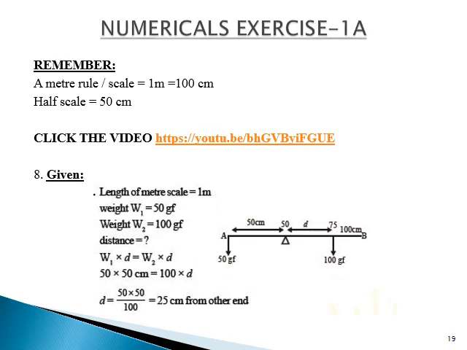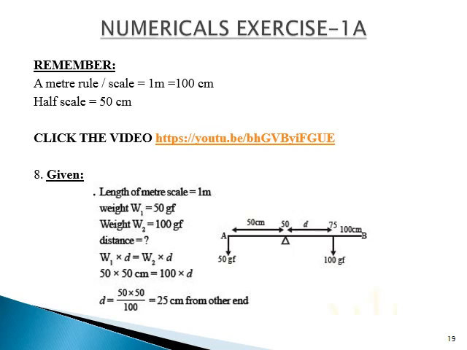Numericals, exercise 1A. Remember, a meter rule scale is equal to 1 meter, which is equal to 100 centimeter. Half scale is equal to 50 centimeter. I am going to discuss the 8th numerical. A uniform meter rule is pivoted at its midpoint. A weight of 50 gf is suspended at one end of it. Where should a weight of 100 gf be suspended to keep the rule horizontal?